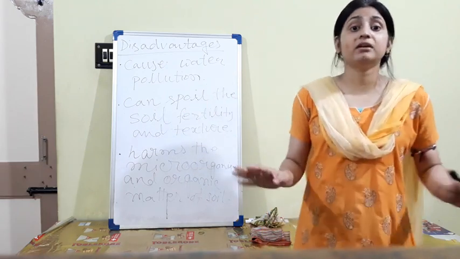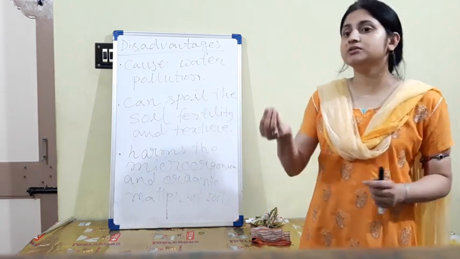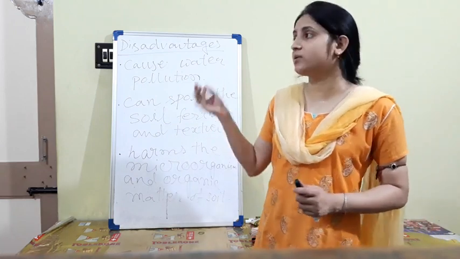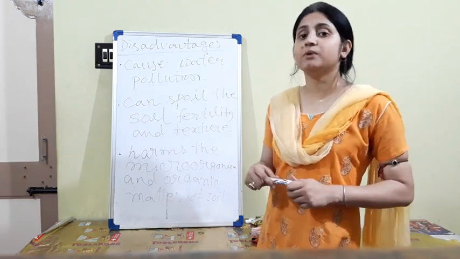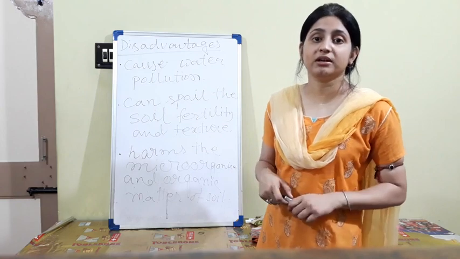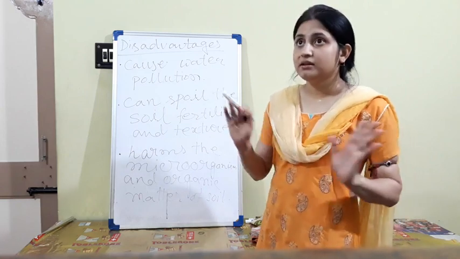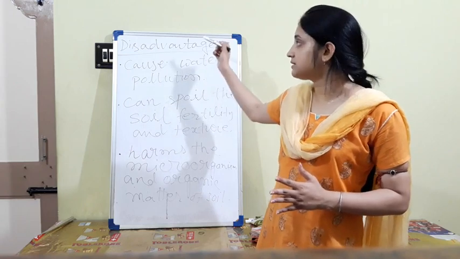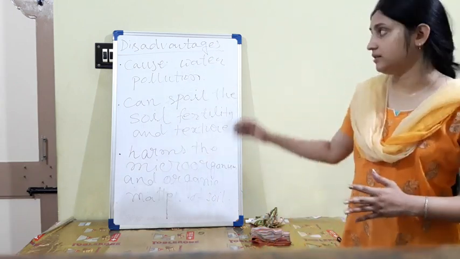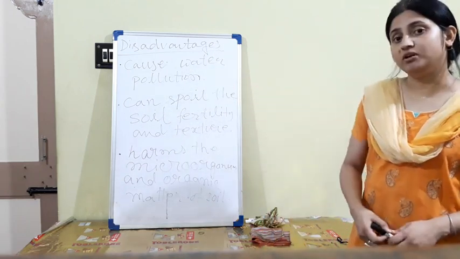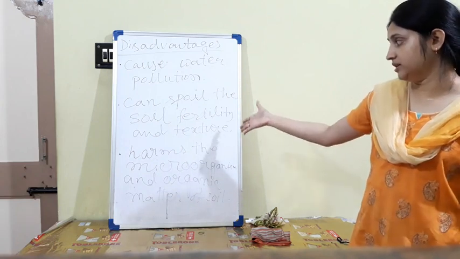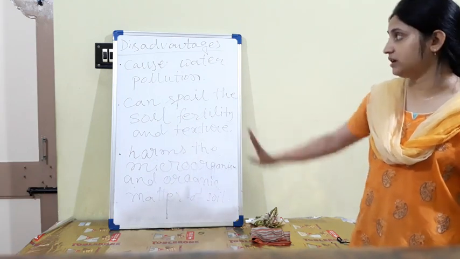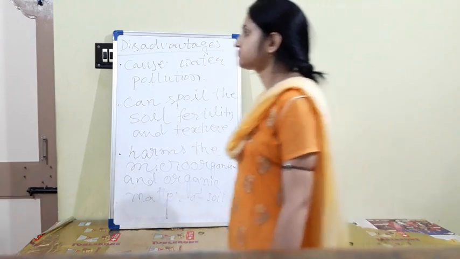You cannot say never use it, because you need particular substances from the fertilizers. You should use fertilizers to increase your productivity, but within a limit. Excessive use of fertilizers can cause this type of pollution and all these disadvantages.